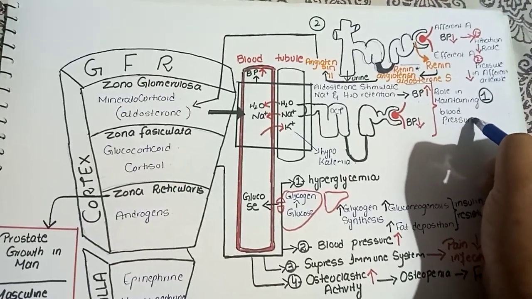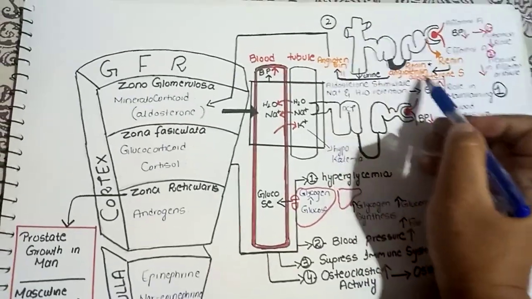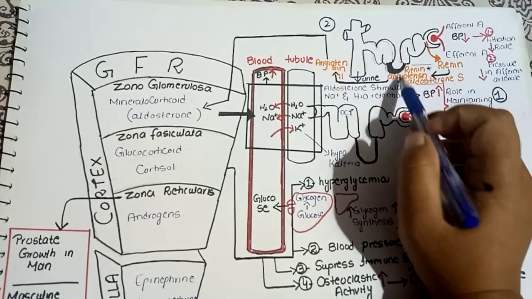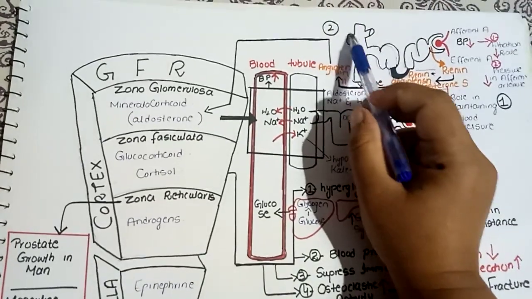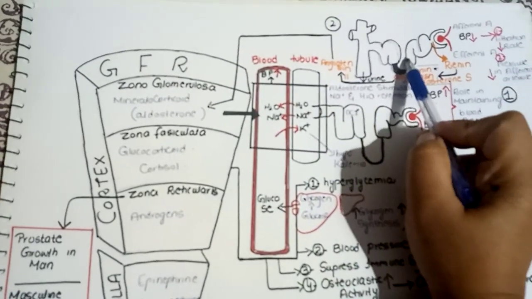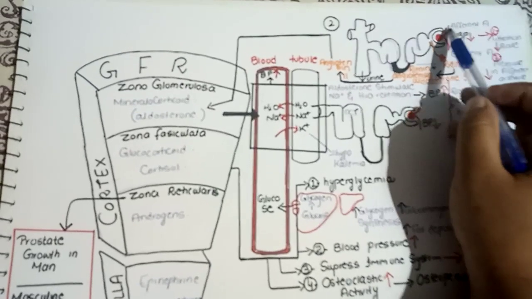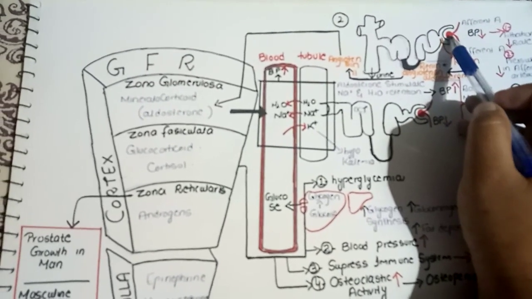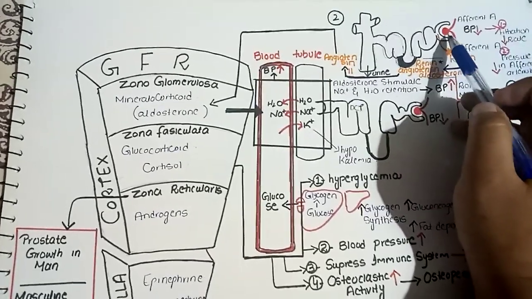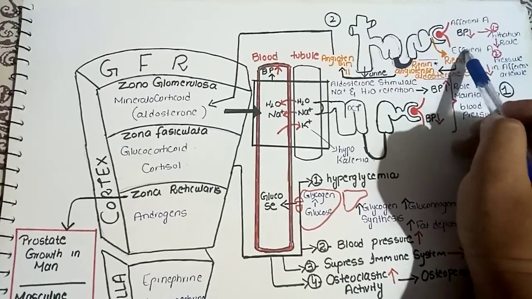The second most important thing is the renin angiotensin aldosterone system. Now I will explain what this system is. Here I will again consider the functional unit of the kidney, which is the nephron, and these are two arterioles of the nephron: the afferent arteriole, from which the filtrate will enter the head of the nephron, and the efferent arteriole, from where the filtrate will leave the nephron.